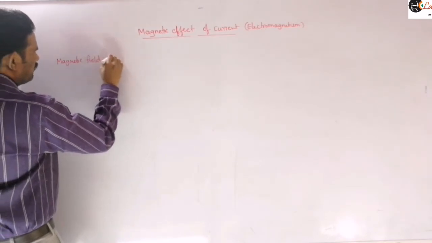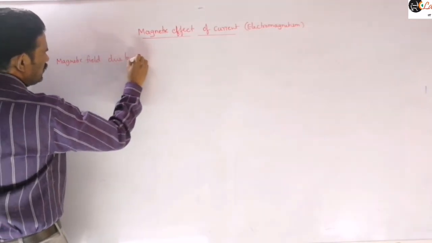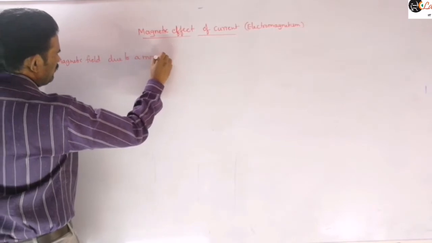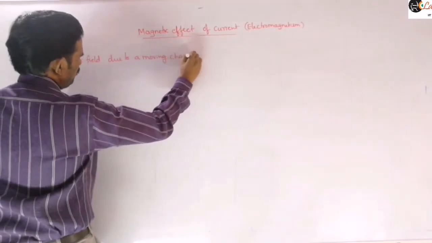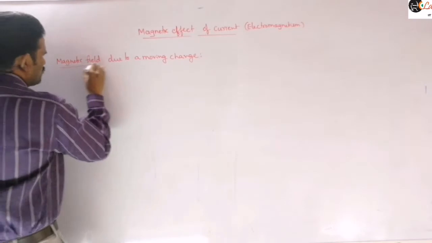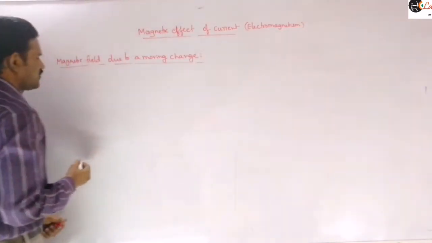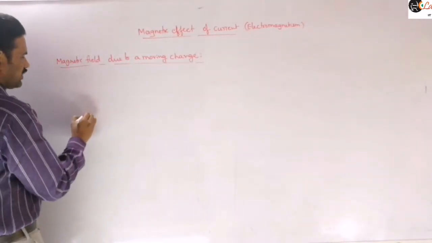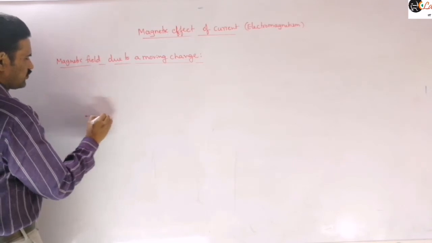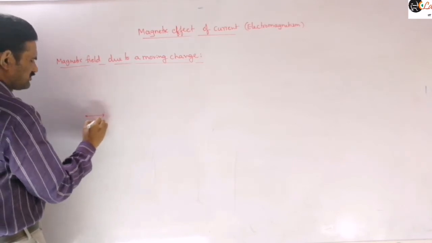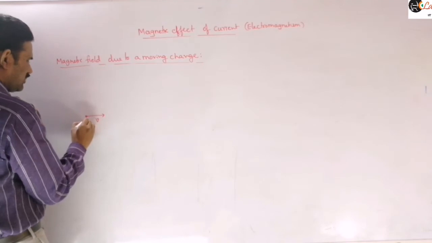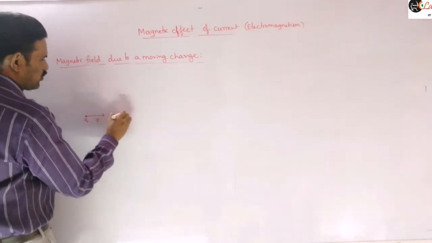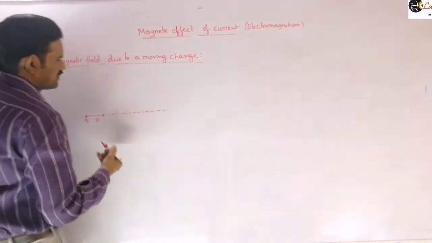Magnetic field due to a moving charge. Let us consider a charged particle q moving along a straight line with a constant velocity v.